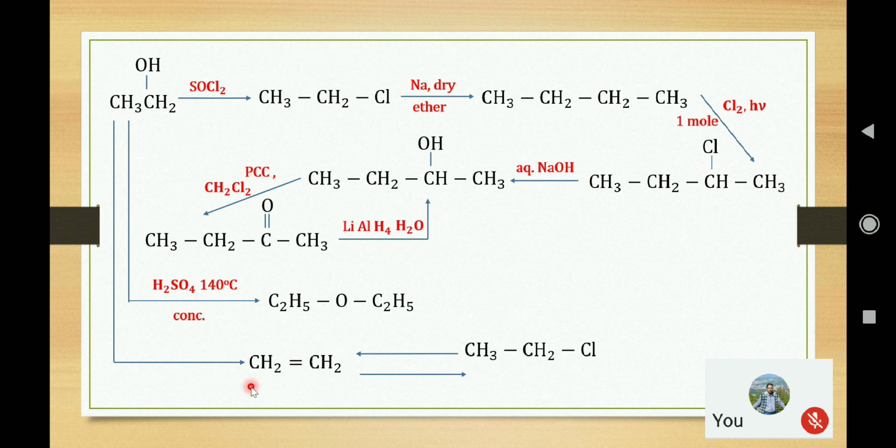That is, from ethanol we can prepare ethene. Now this ethene can be converted to chloroethane, and also we can get back from chloroethane to ethene. We know that the backward process is dehydrohalogenation and the forward process is simply hydrohalogenation. So these are the possible reagents.